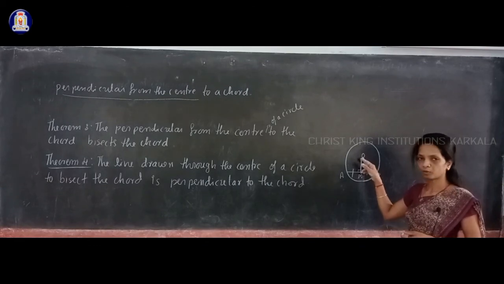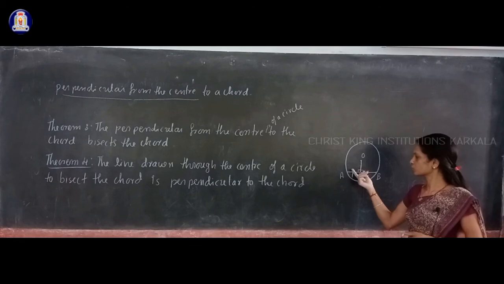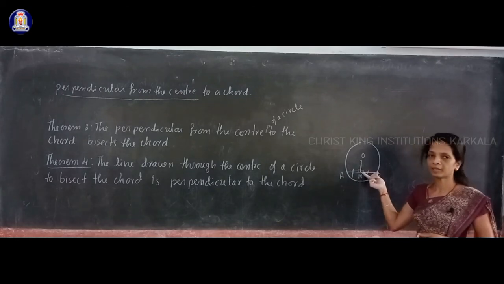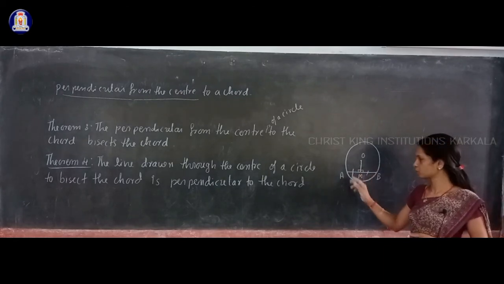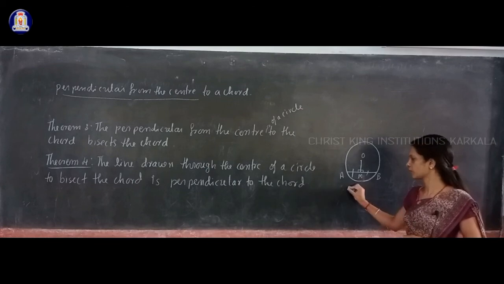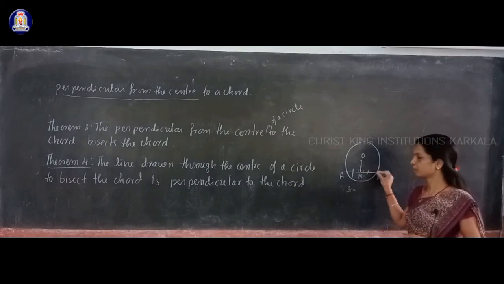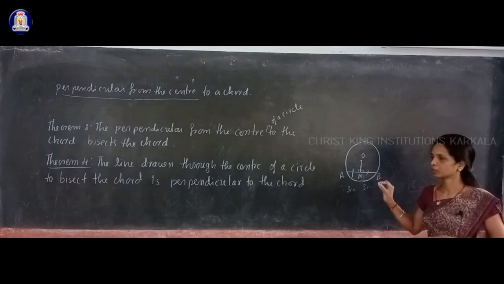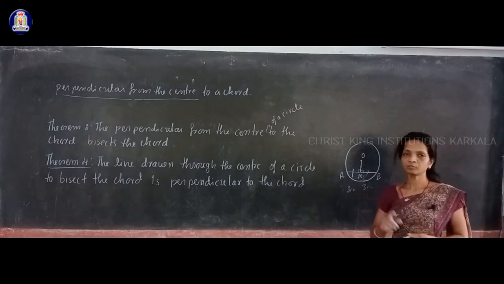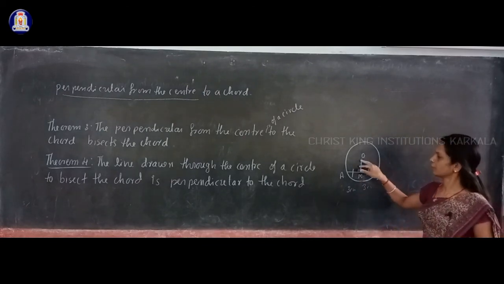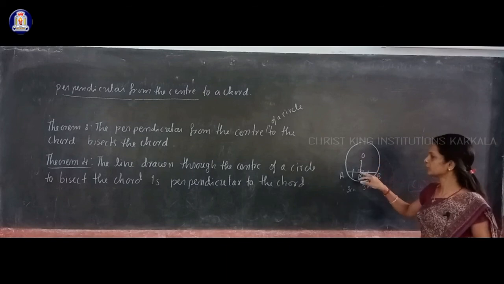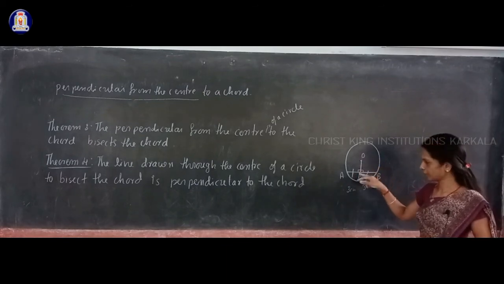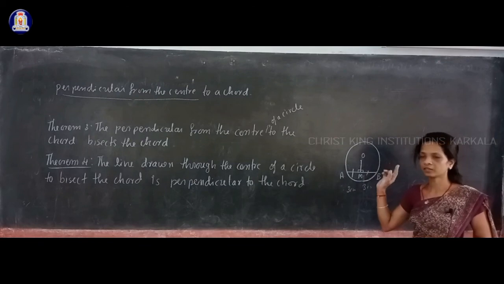Draw a perpendicular from O to that chord and name that OM. And just measure the AM length and MB length. They measure the same. Suppose for example AM measures 3 centimeter, then MB is also 3 centimeter. So that is about theorem 3. That is, the perpendicular drawn from the center to the chord always bisects the chord.